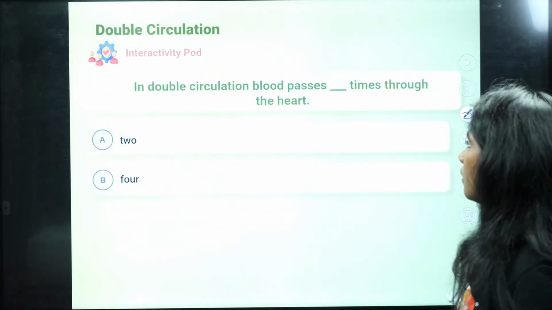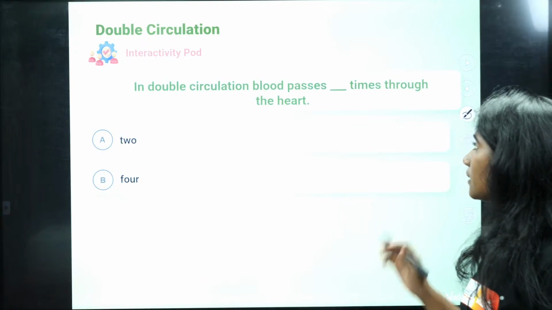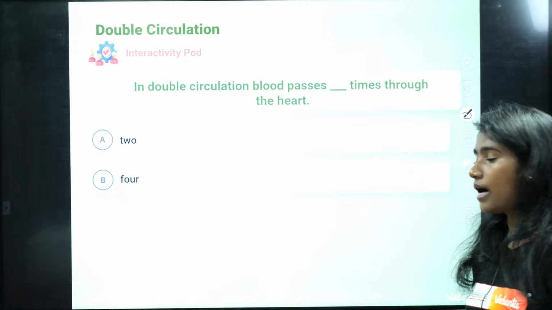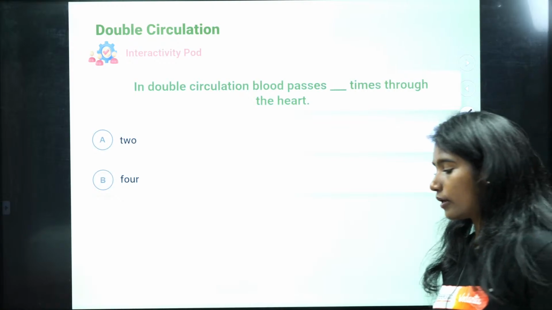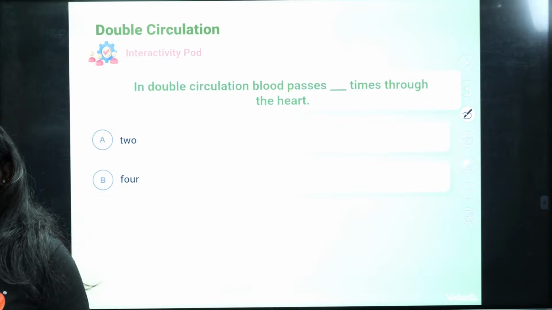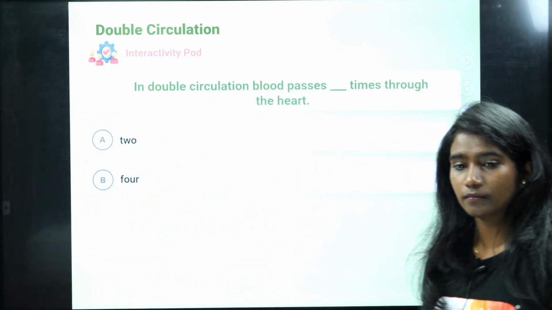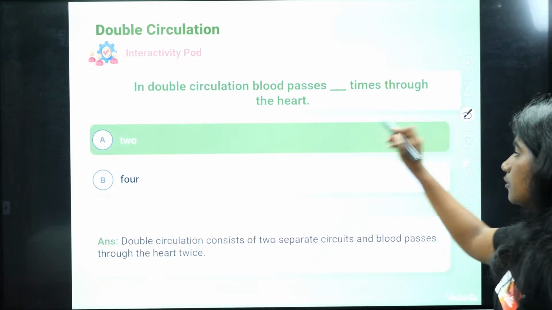Fine. Okay, so now I want you all to answer this. In double circulation, the blood passes dash times through the heart. Is it 2 or 4 times? How many times does it pass through the heart? Is it just 2 times or 4 times? It is 2 times.